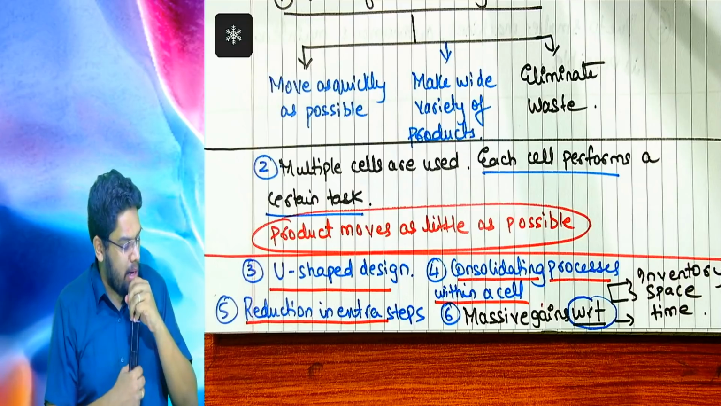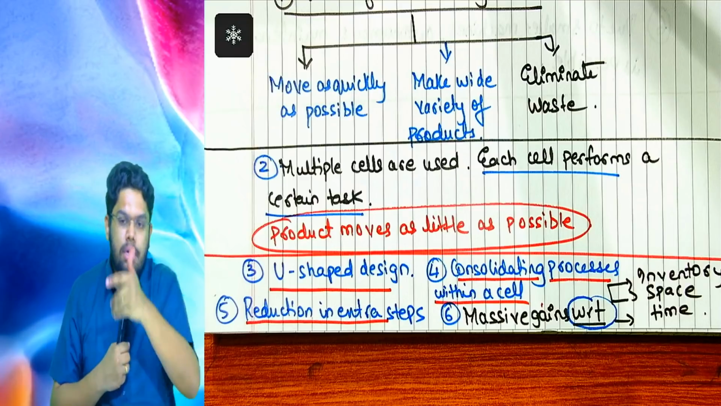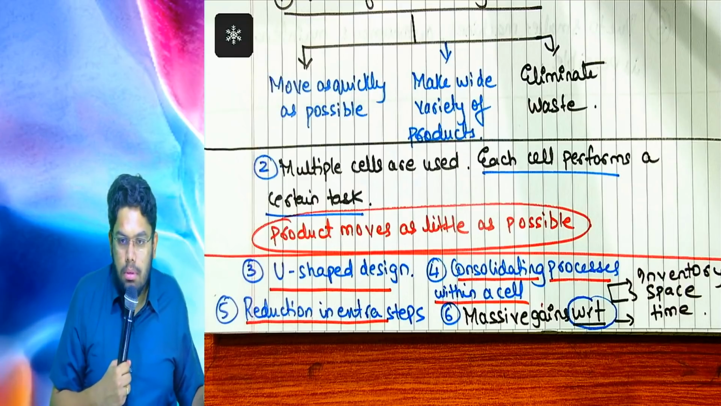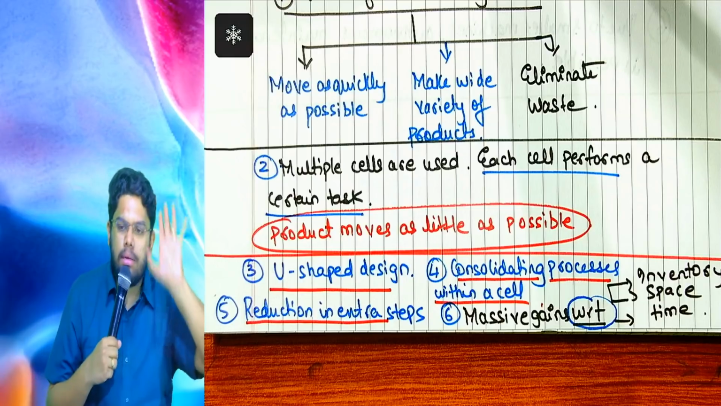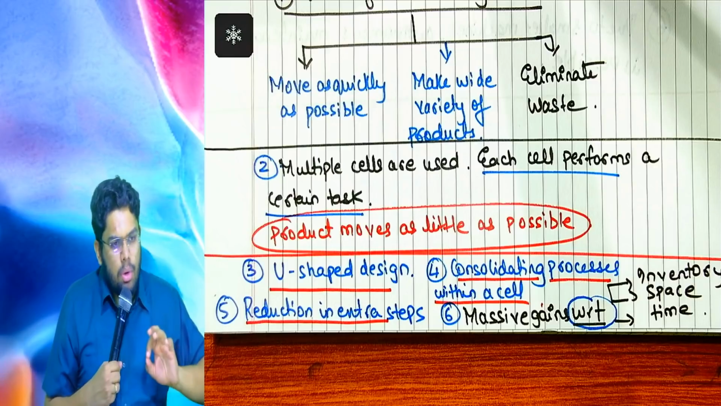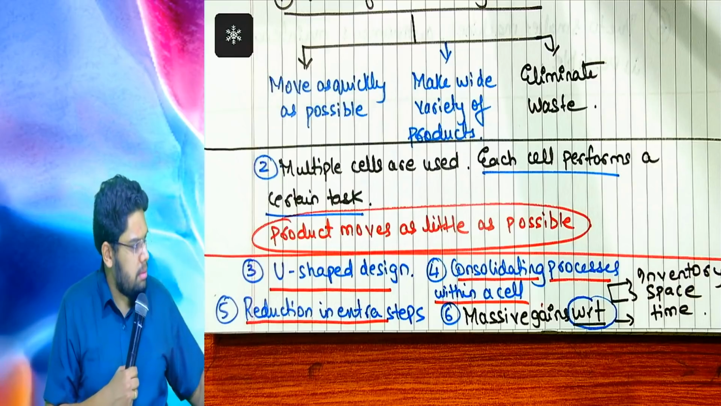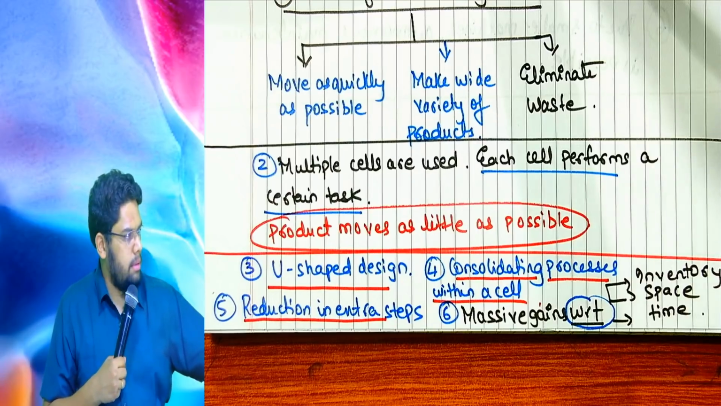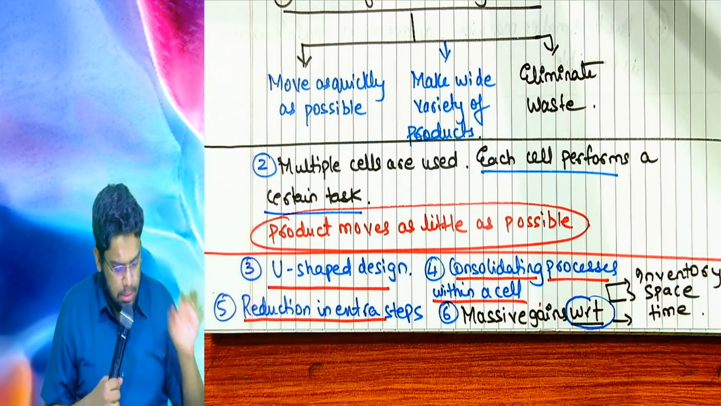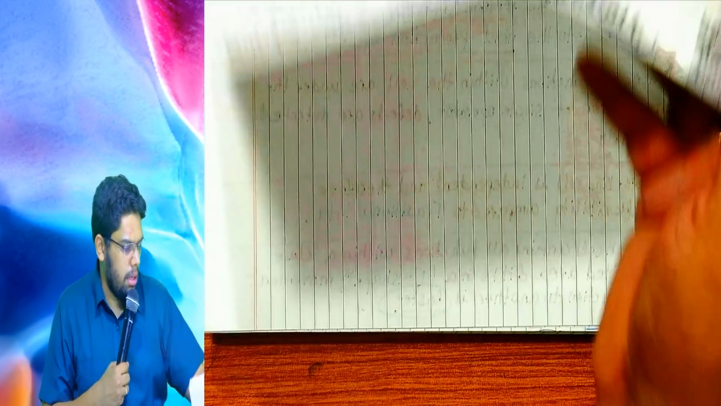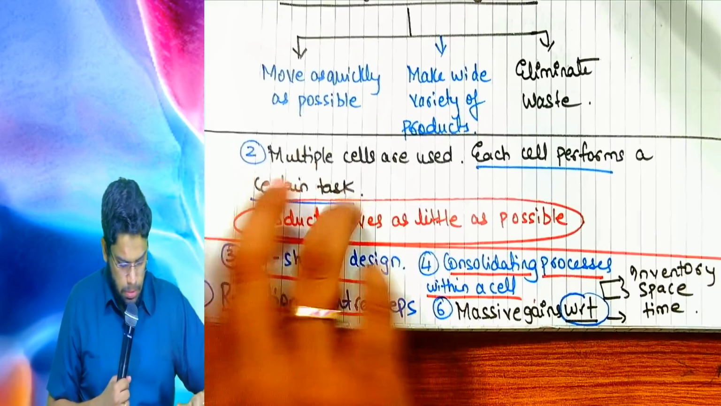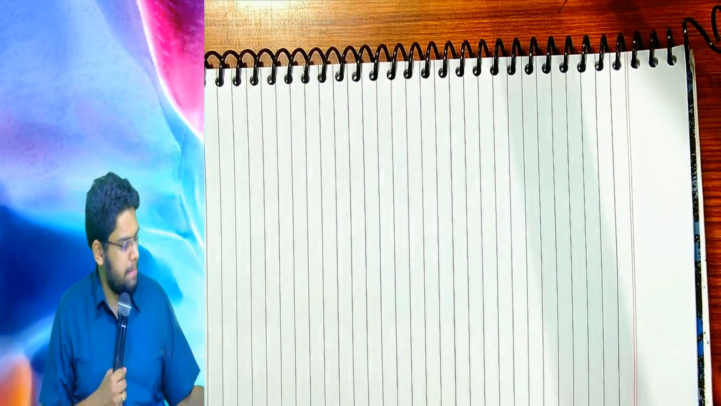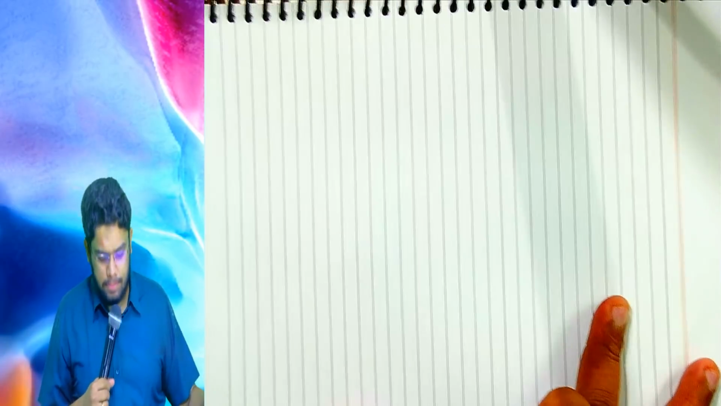Let's write that point as well. Below this, have you written these 6 points? Yes? Put a star and write below that: it is known as ultimate in lean production. Are you following, sir? Right.